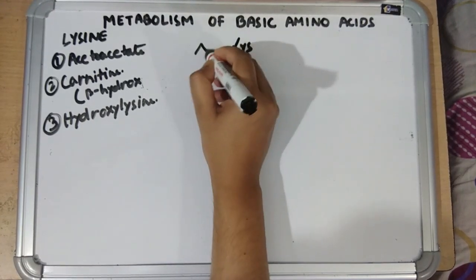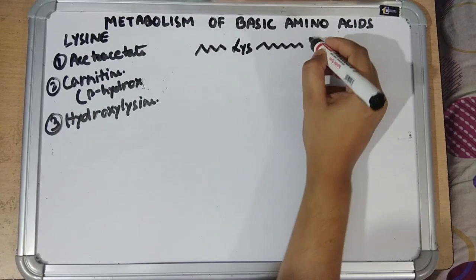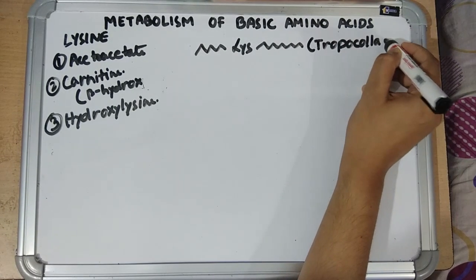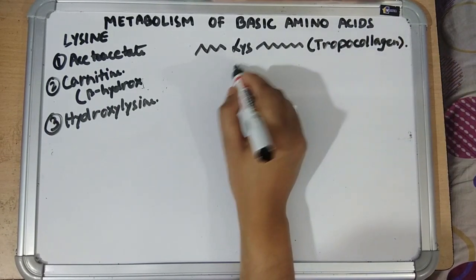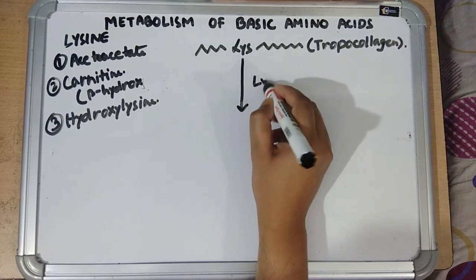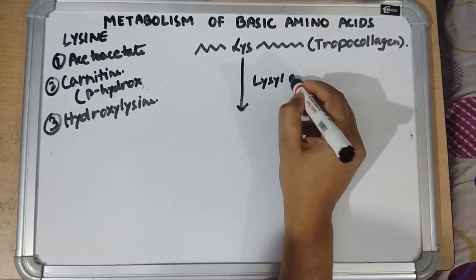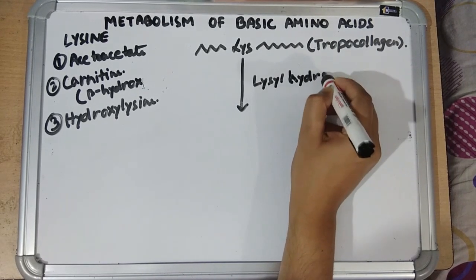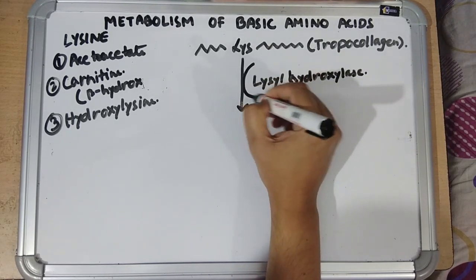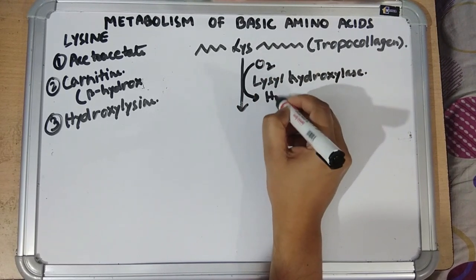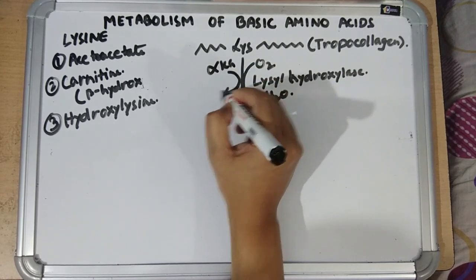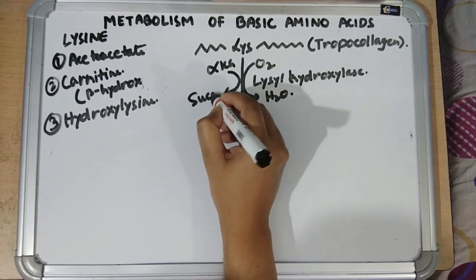So lysine, when it is a part of tropocollagen molecules, after synthesis, this lysine of tropocollagen is acted upon by the enzyme lysine hydroxylase, coupled with conversion of alpha ketoglutarate to succinate.